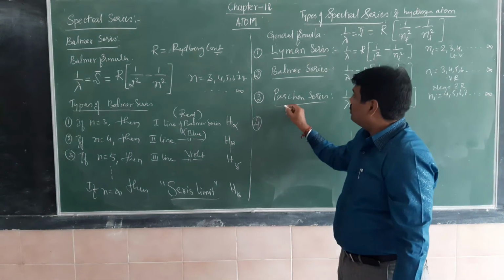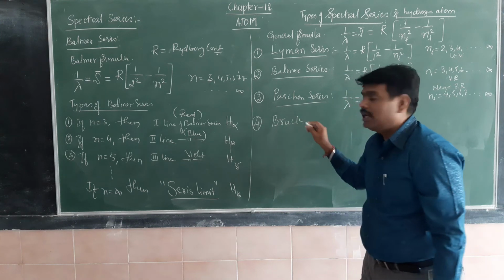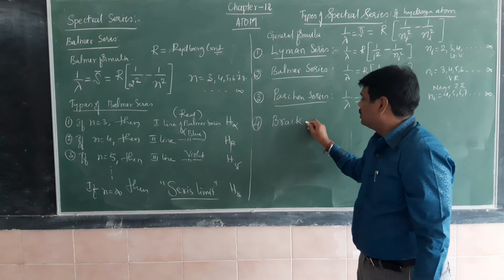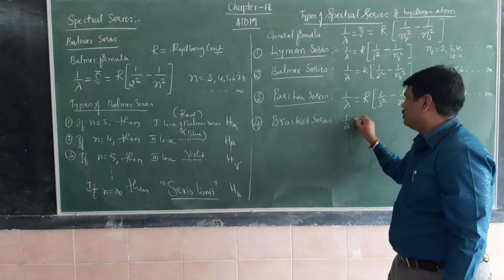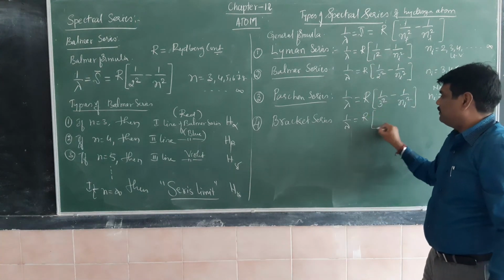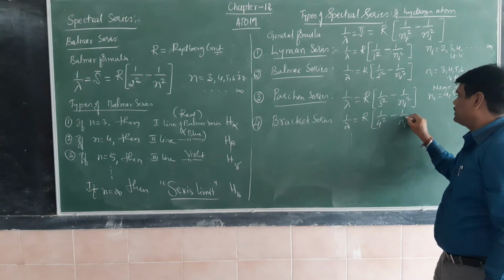Next after Lyman, Balmer, Paschen is the Brackett series. These are all names of scientists; the series are named after them. Compared to the previous formula, you can write it yourself: 1 by 4 square minus 1 by Ni square.